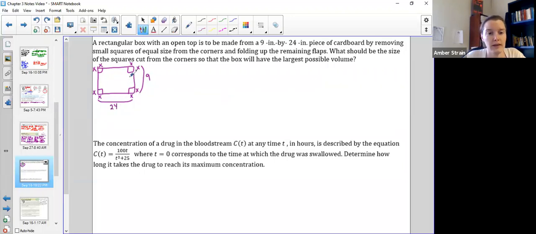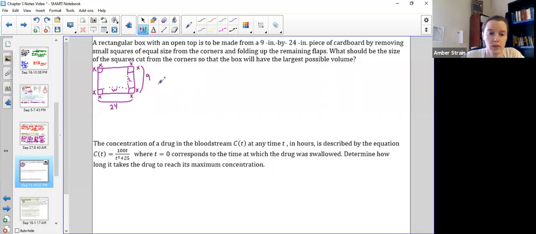But if I wanted to know the little length that my new box would be, because once I cut this out and fold it up, this would be the length of my box. And this distance here would be the width of my box. Can you kind of visualize your tissue box? You've folded up those flaps. So these squares have been discarded, of course, but what's going to make the biggest box? Little bitty squares where we have kind of a long flat box, or a big tall skinny box, or somewhere in the middle.